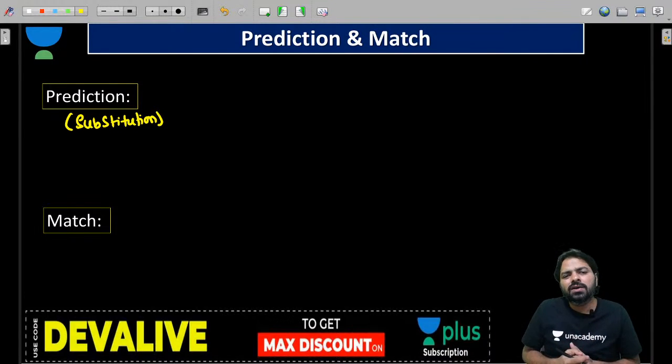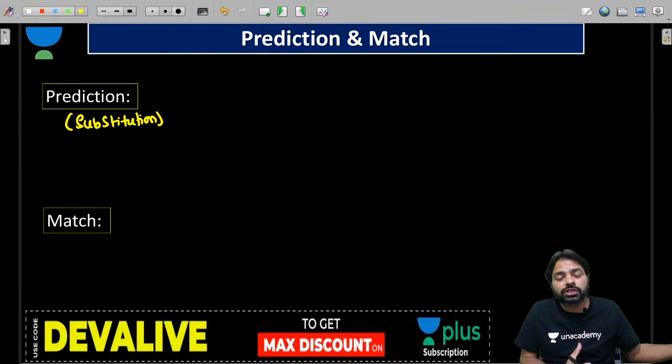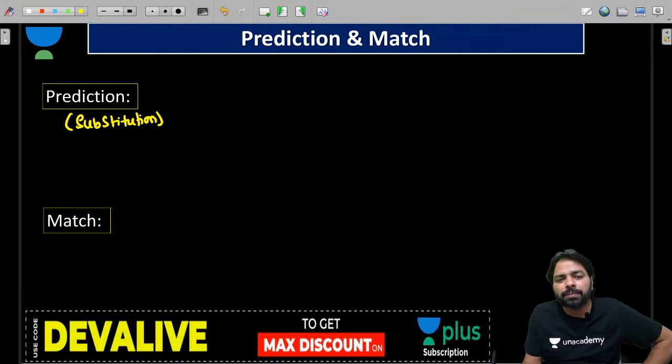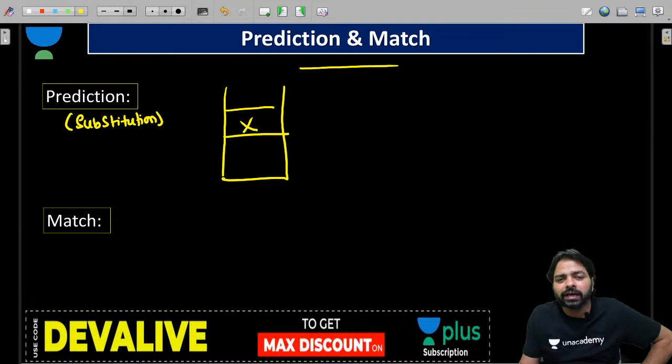We will see that. Whenever we predict, that means we found a correct rule to take the substitution. So what is the meaning of the prediction here, guys? Example like this. Don't worry about the algorithm now. Suppose you have some non-terminal on the stack and here we have a terminal. Right now we are pointing to this, and the top of the stack is X.